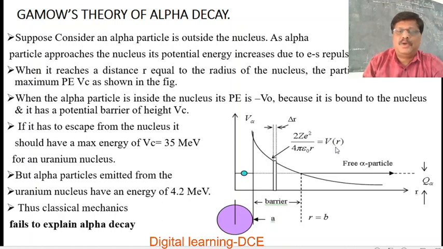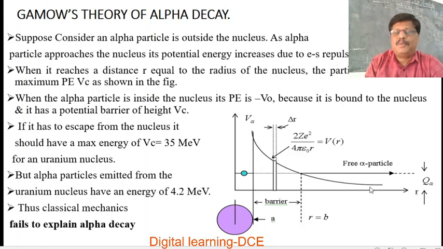As the alpha particle approaches the nucleus, its potential energy increases due to electrostatic repulsion. This curve represents Coulomb's law, the potential barrier, 1 over 4 pi epsilon naught Q by r.